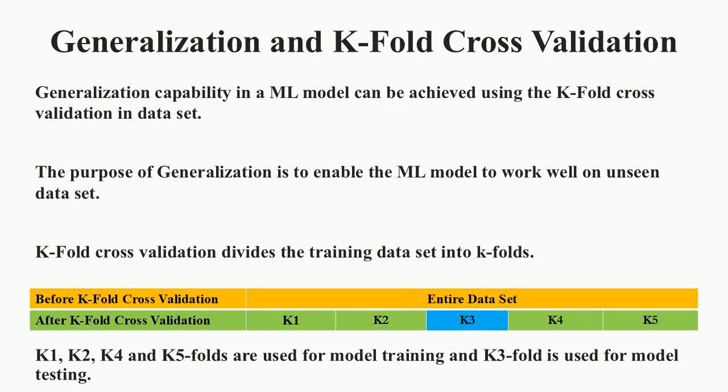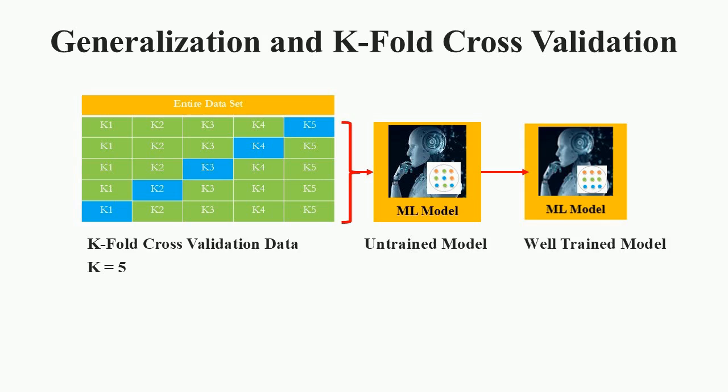Similarly, k1, k2, k4 and k5 folds are used for model training, and the k3 fold is used for model testing. Then, k1, k3, k4 and k5 folds are used for model training, and the k2 fold is used for model testing. And finally, k2, k3, k4 and k5 folds are used for model training, and the k1 fold is used for model testing. The k-fold cross-validation scheme can be understood in the given diagram here. Please note that the value of k is taken as 5.